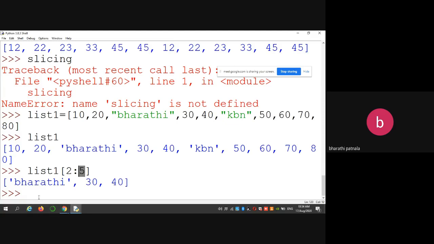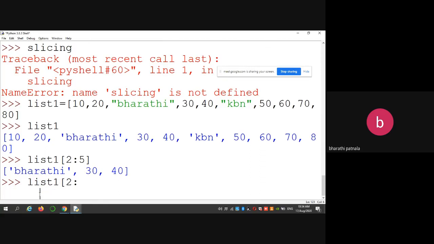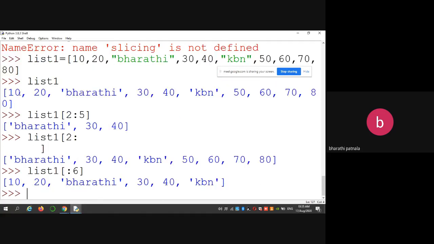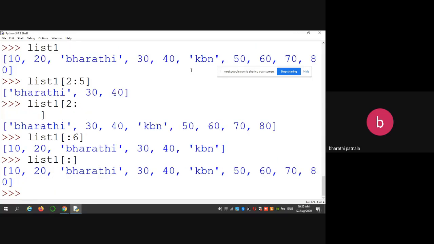Okay. Similarly, list 1 of, I am giving only, oh sorry, 2. That means start from second index but extending up to the end of the given list. Okay. Now I am giving list 1 of colon 6. Starts from 0 up to 6 antunnam kabatti 6 minus 1, 5. So that means 0, 1, 2, 3, 4, 5. Okay. If you are not giving anything, then it will display the entire list.